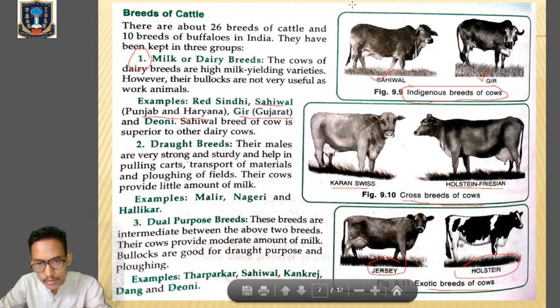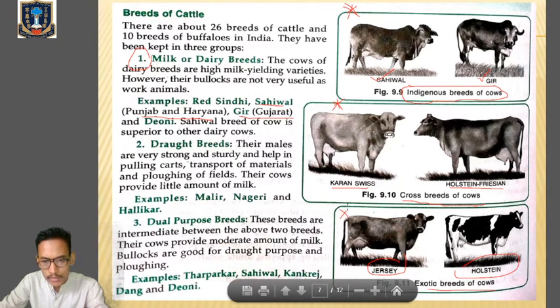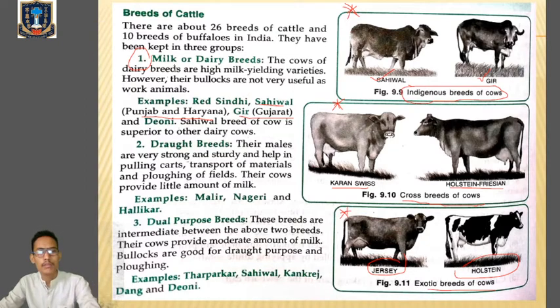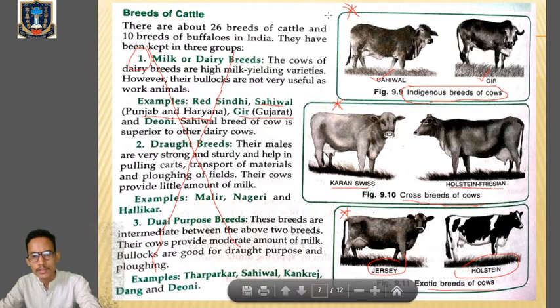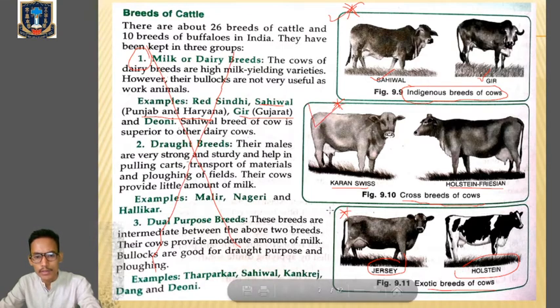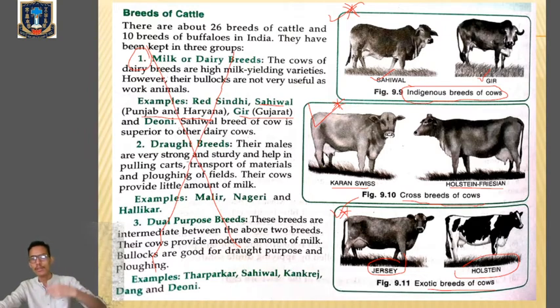You have to remember the names of indigenous breeds, crossbreeds, and exotic breeds of cows. No need to go through this part. Just remember these names. This is very important. Clear?